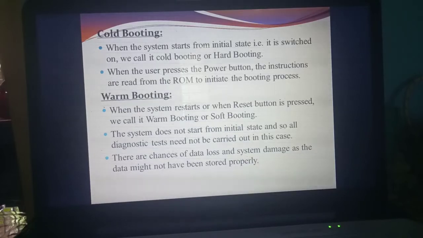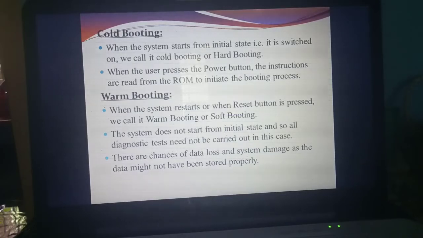So here, in warm booting, once you are restarting the system or the reset button is pressed, the chance of data loss will happen. Understand what we mean by warm booting? When the system restarts or when the reset button is pressed, that booting we call warm booting or soft booting. Here the system need not check from the initial state.